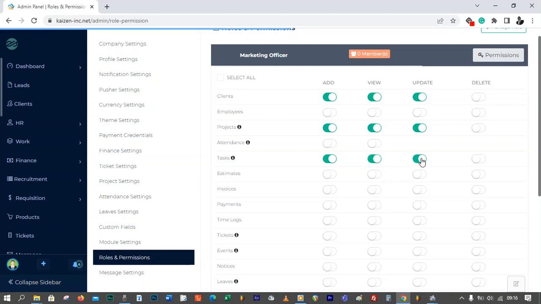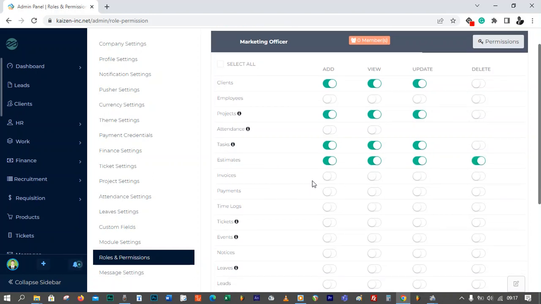All right, and then we go to update tasks. Let's not allow them to delete. Should they be able to create estimates? These are quotations. Yes, let's just do yes, yes, yes, because these are in the marketing department. The invoices, obviously, yes. Payments, maybe no, maybe we should leave that to the accountants.